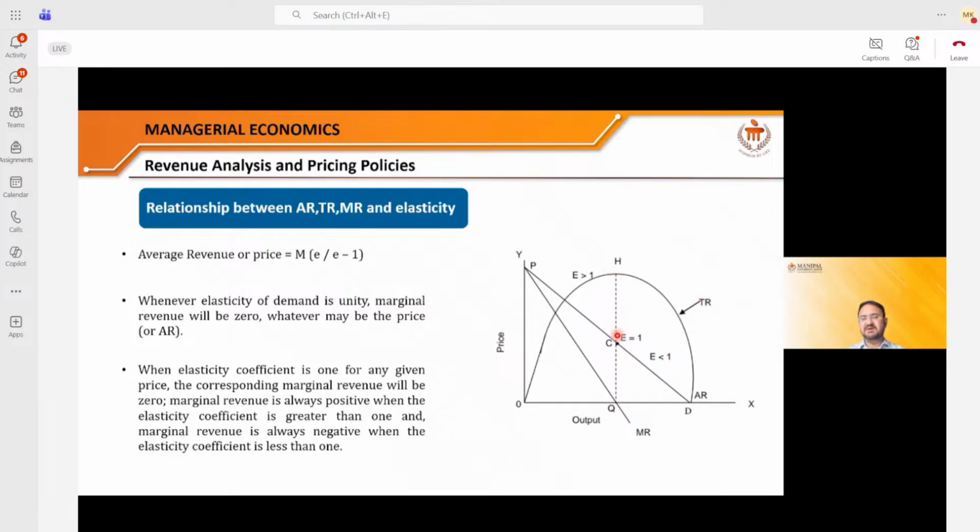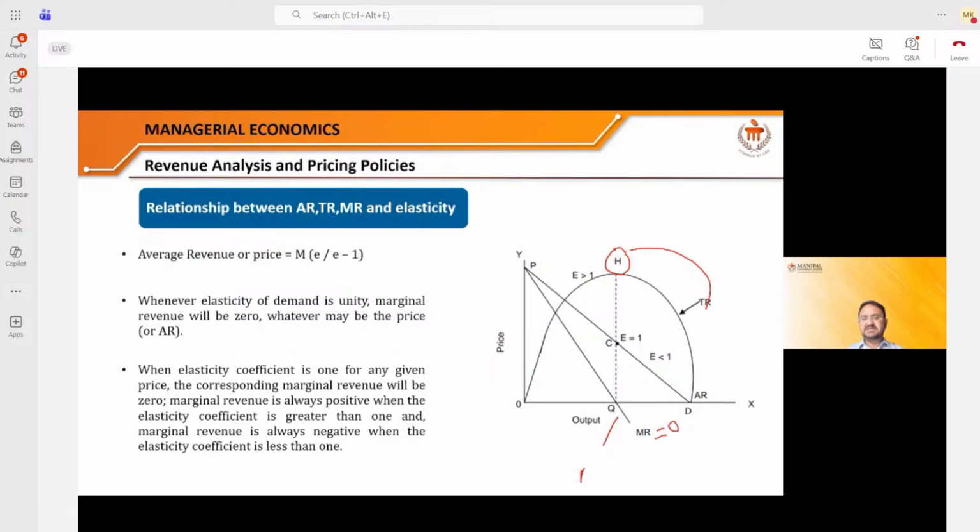Total revenue is maximum when the marginal revenue, this is the marginal revenue line, is equal to 0. So what is the learning? First learning is here. At this point, MR is equal to 0. Since MR is equal to 0, we learned that total revenue will be maximum. So H is the maximum point of the total revenue.